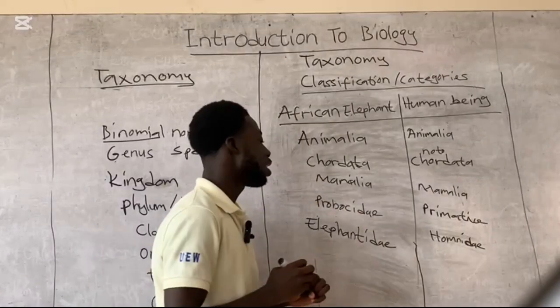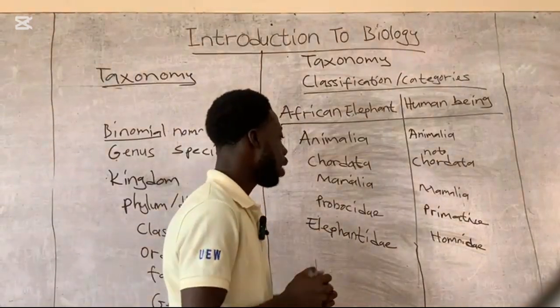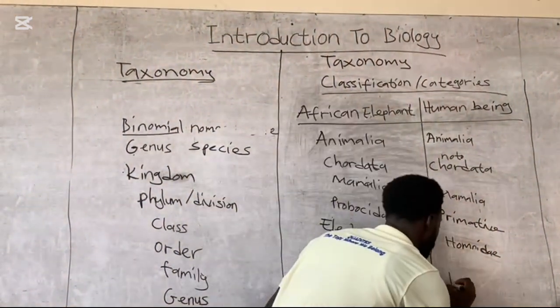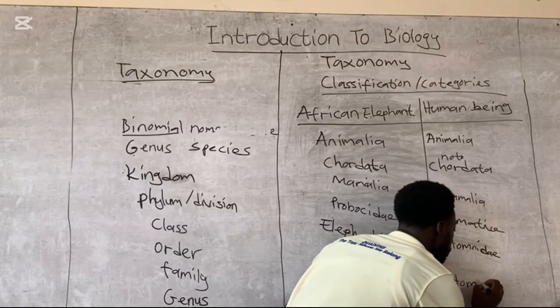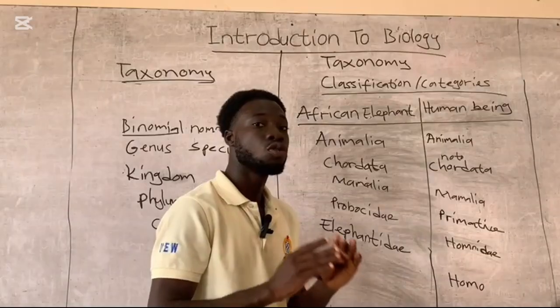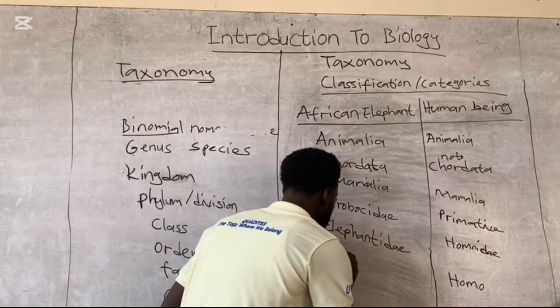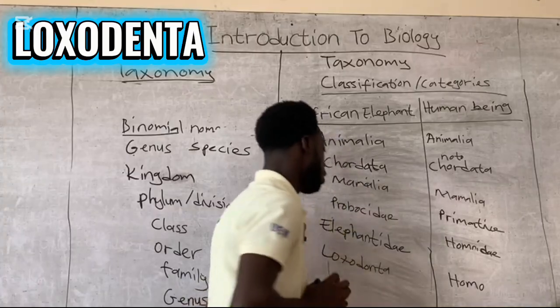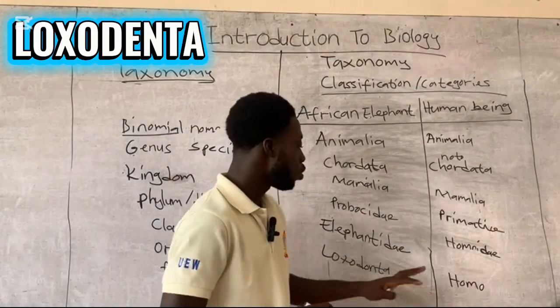All right. Now let's go to the genus name. The genus name for human being is called Homo. And the genus name for African elephant is called Loxodonta. All right. Now let's go to the species name.